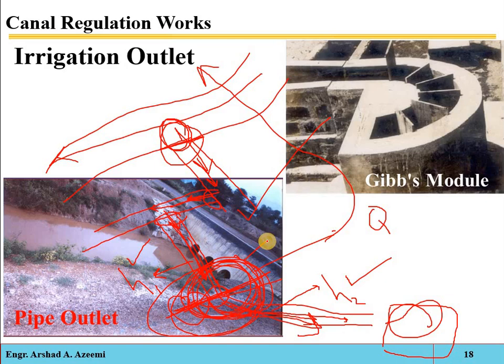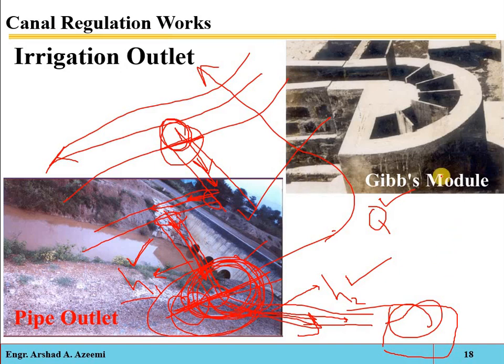If the discharge depends only on the head of the distributary, it is called a semi-modular outlet. And if the discharge is independent of the difference between the heads of the distributary and the water course, then it is called a rigid outlet, or a modular outlet.